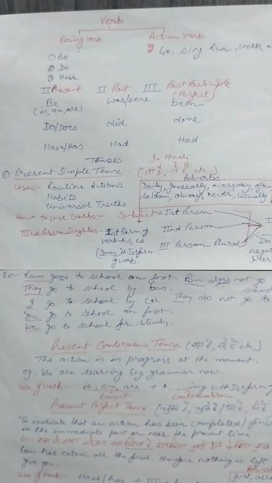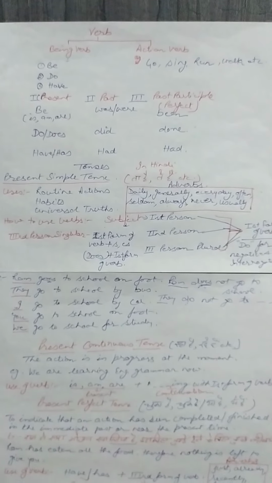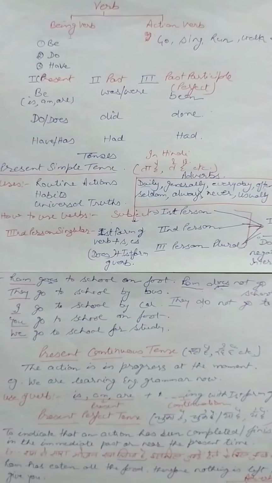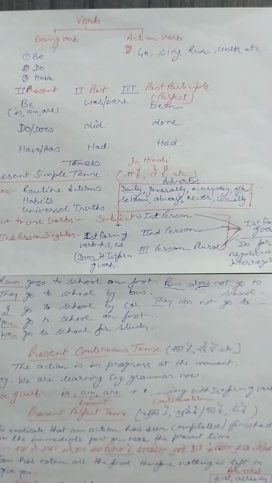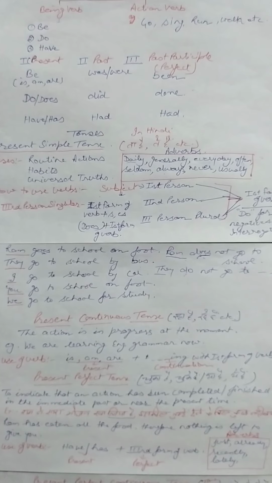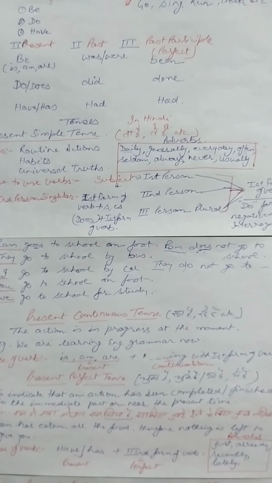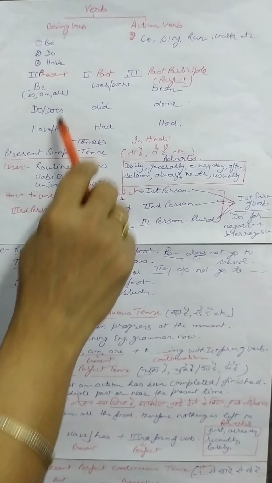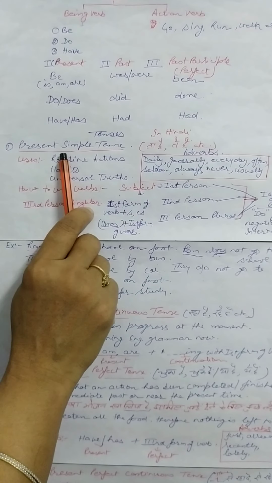For example, usually my father reads the Times of India, but today he is reading Amar Ujala. Got the idea? Generally, I go to school on foot, but today I am going by car. So this is the way you can understand the present simple tense.